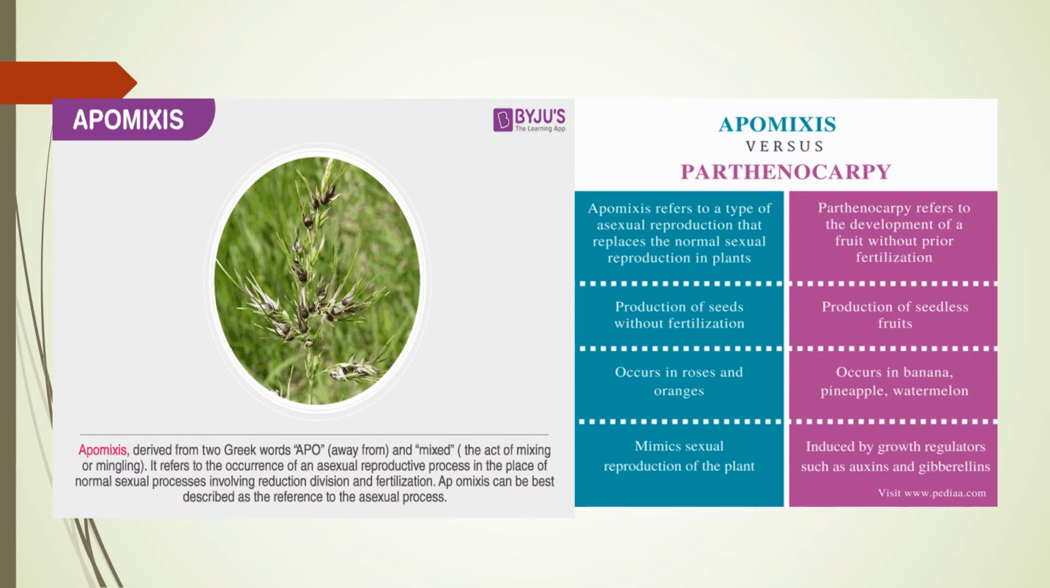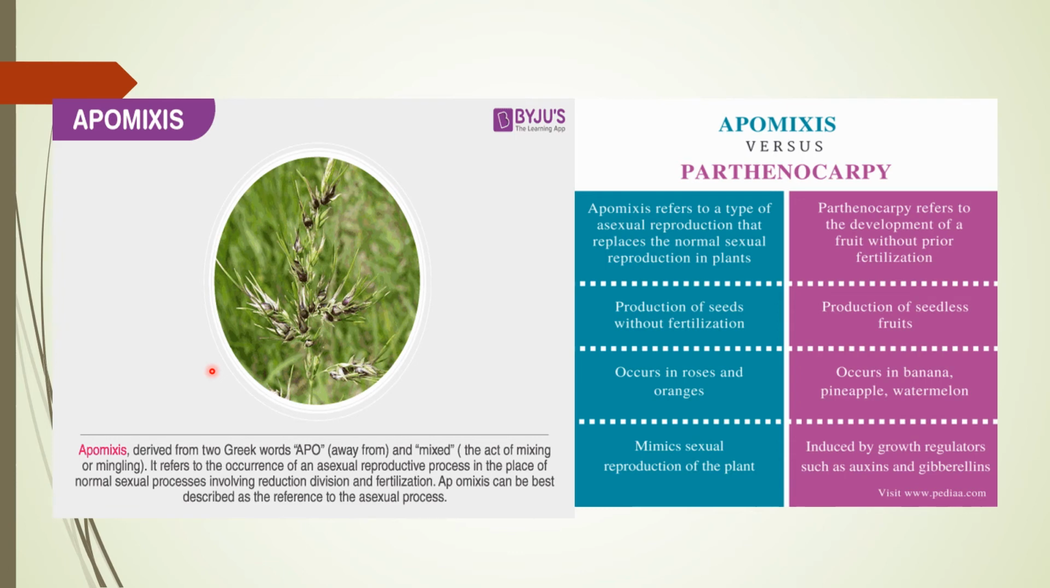Another type of mechanism that happens in the flowering plant is apomixis. So what is apomixis? It is a form of asexual reproduction that mimics sexual reproduction and produces seeds without fertilization. So what is the difference? In parthenocarpy, a seedless fruit is formed without fertilization, but in apomixis, seeded fruits are formed without fertilization. This is the biggest difference between parthenocarpy and apomixis.